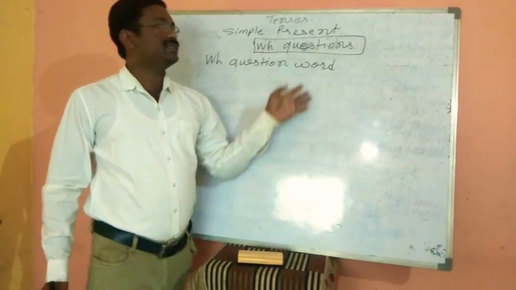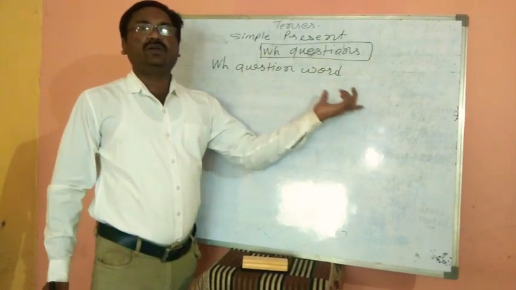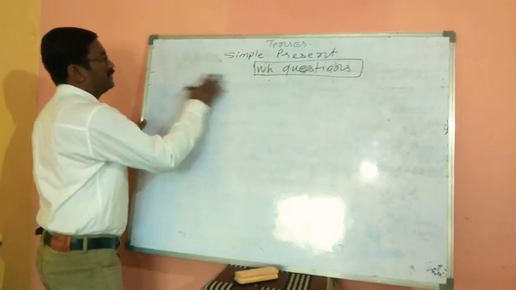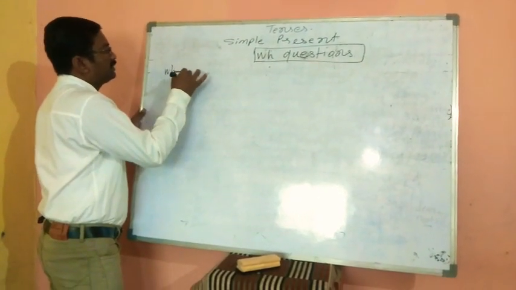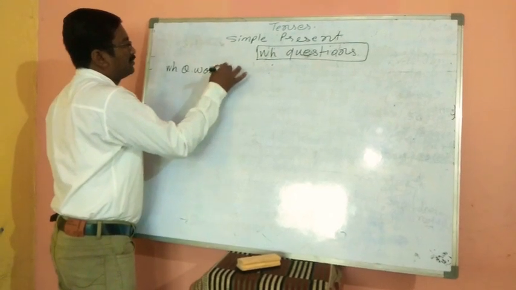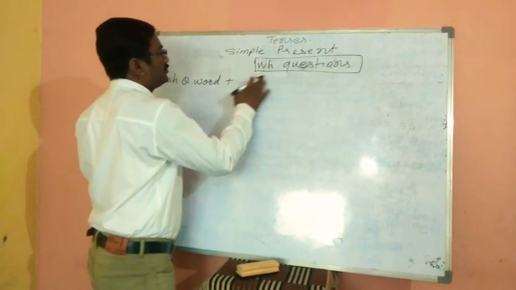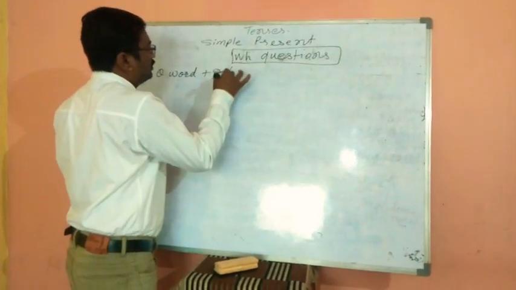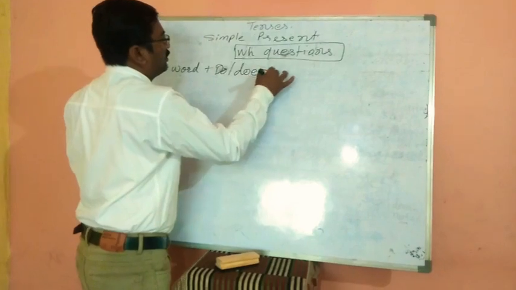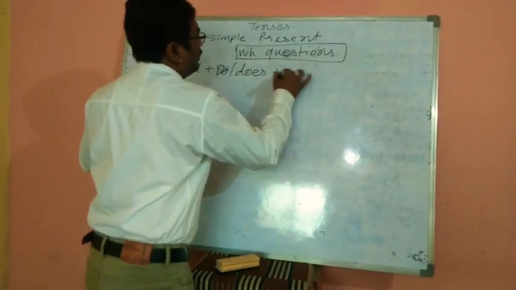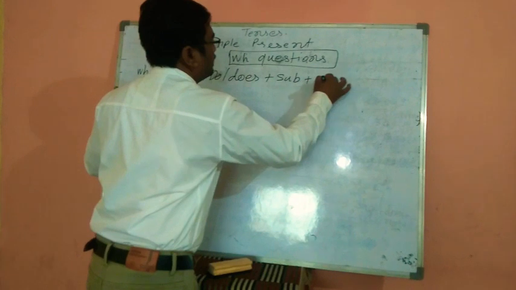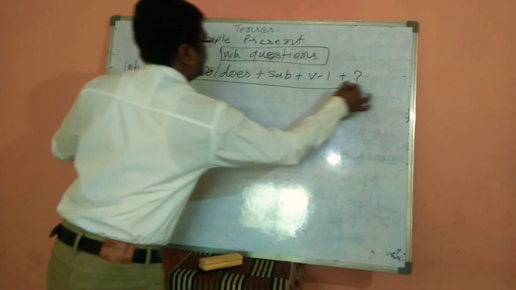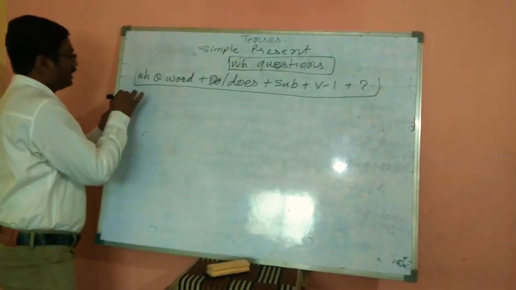We can't give the answer to these questions in yes or no. So first of all, we'll see the format of the statement: WH question word plus do, does plus subject plus V1 plus question mark. This is the format.